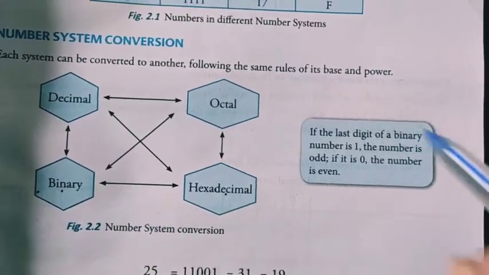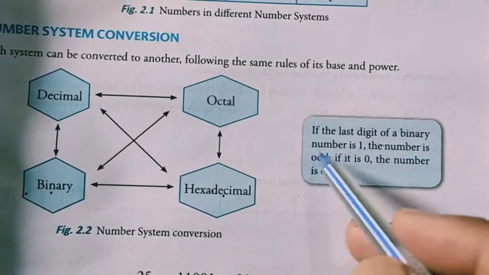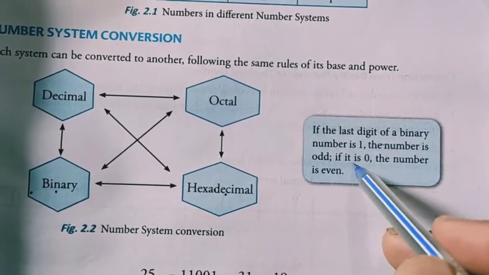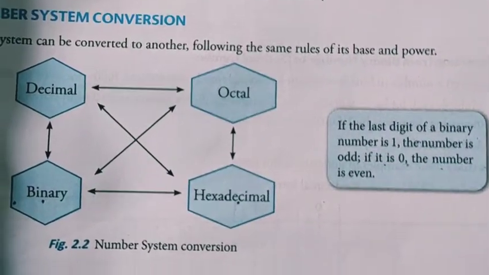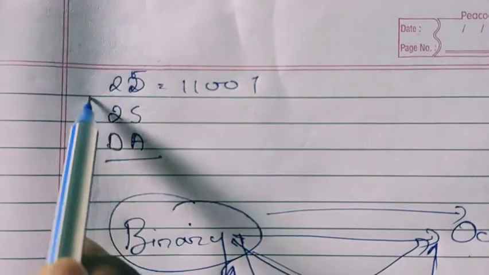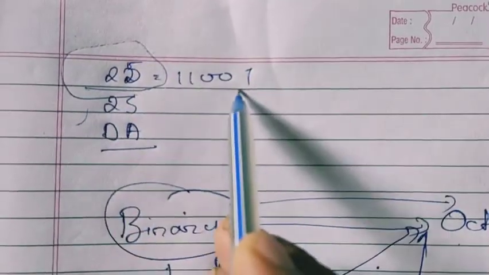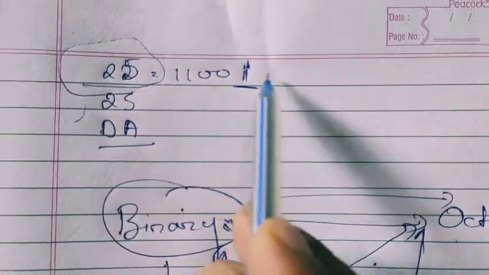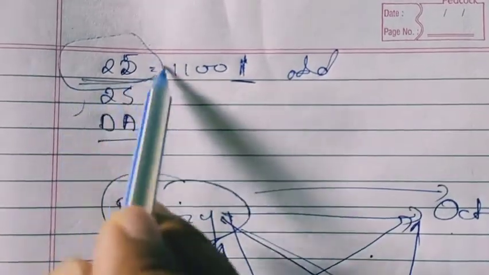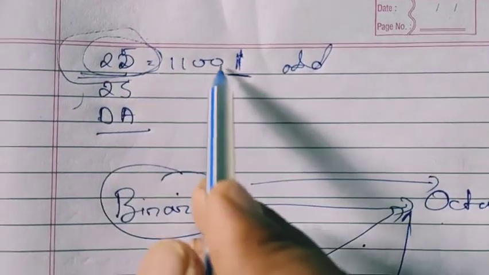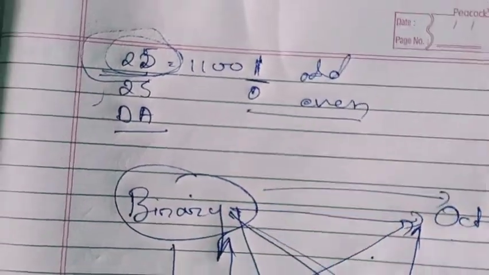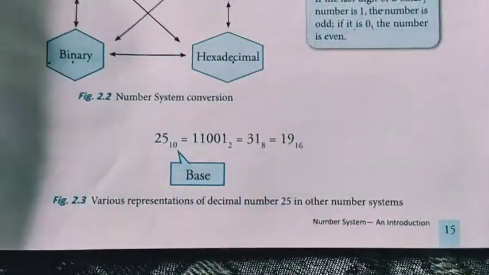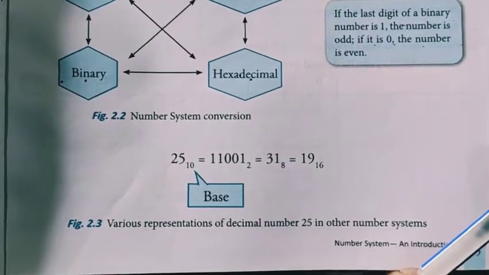If the last digit of a binary number is 1, the number is odd, and if it is 0, the number is even. How to know whether a binary number is odd or even? For example, here we have seen 25. By looking at the last digit, it is 1, then it will be odd. You can see it is an odd number. If it is 0, it means it is an even number. For 0 it will come in even numbers, and how it works I will explain now.